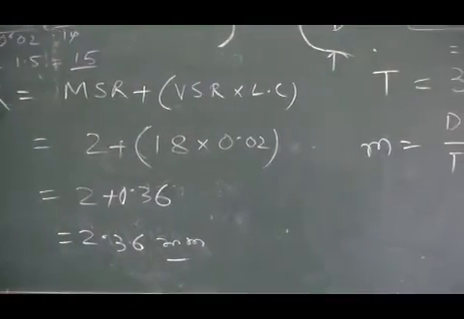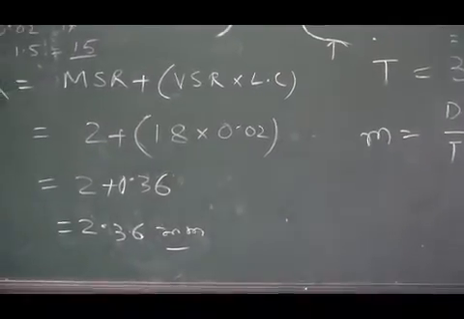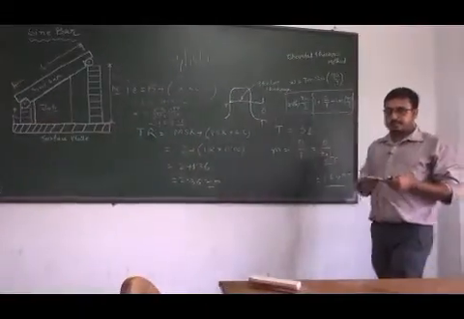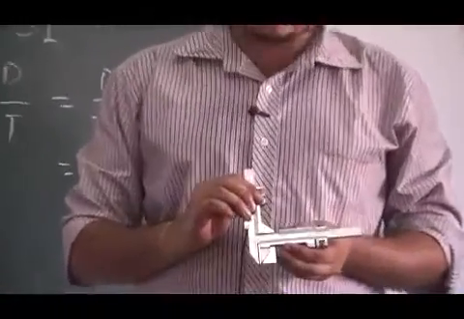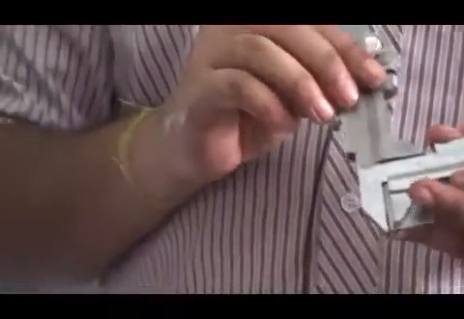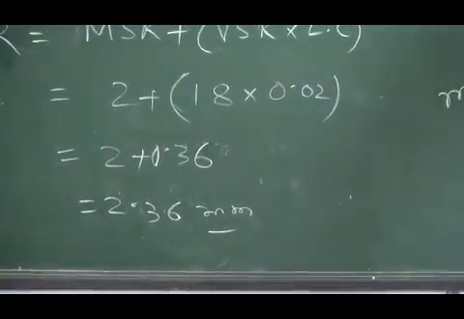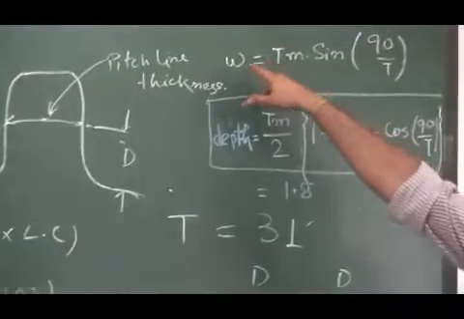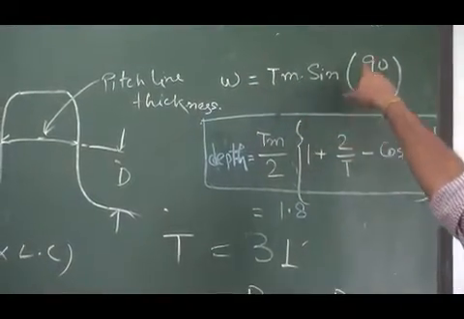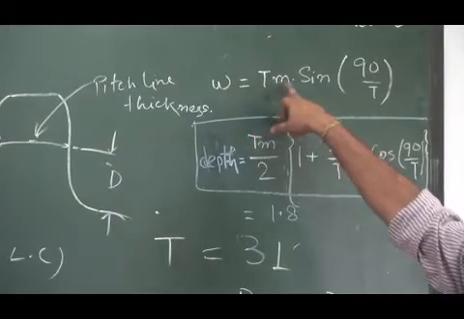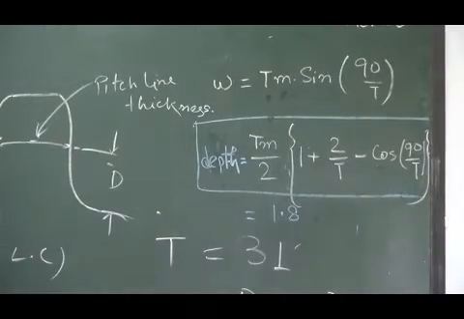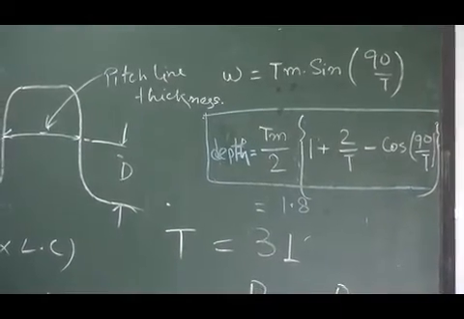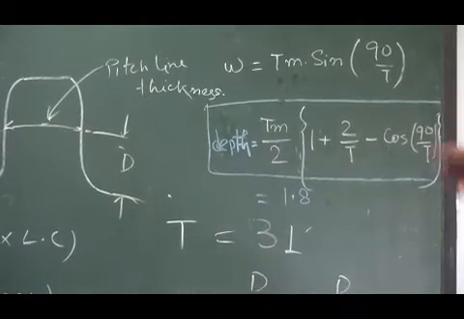This is the total reading, and it is the thickness of the gear tooth measured by the chordal thickness method through this device known as the gear tooth vernier. Now what should we do? We have the value of 2.36, which is the gear tooth thickness, and there is another formula on the board, W equals T m sin 90 by T. We know M, the module, and T, the number of teeth of the gear. So we can easily calculate the theoretical value of the chordal thickness, which is W.